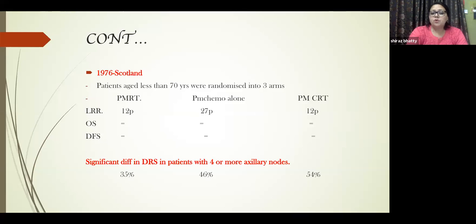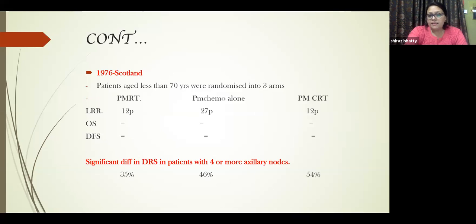So again, these are a few of the trials from 1976 to 1984, in the same region, where they now started dividing patients into a radiotherapy-chemo group also. They had 3 arms now: radiotherapy alone, radiotherapy plus chemotherapy, and chemotherapy alone.